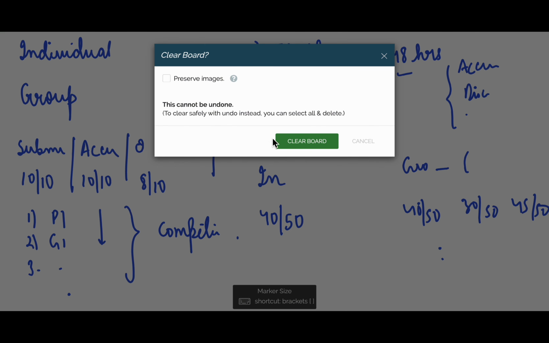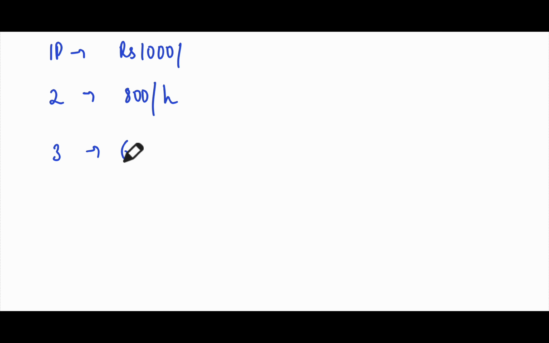And the last part, coming to the fee structure of this course. The fee structure we have kept is, for an individual person, this course is 1000 rupees. If you are coming in a group of 2, this course is 800 rupees per head. And if you're coming in a group of 3, this course is 600 per head.